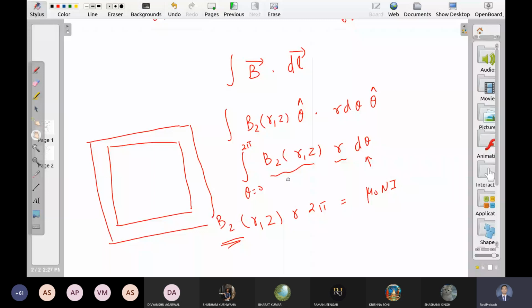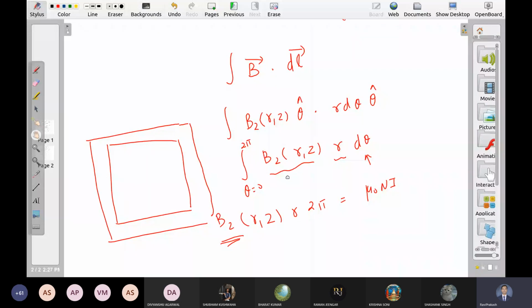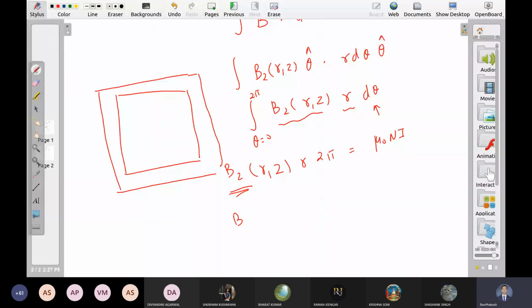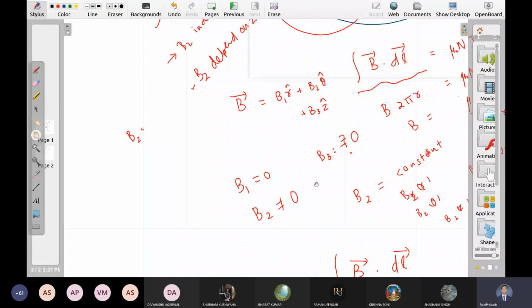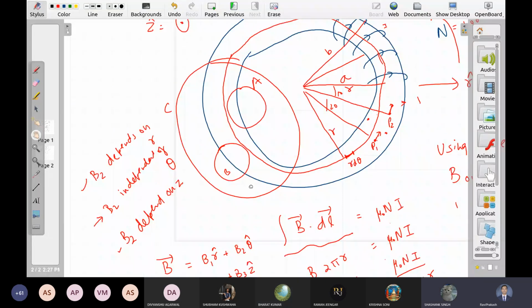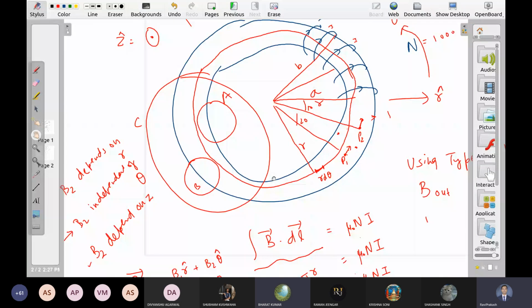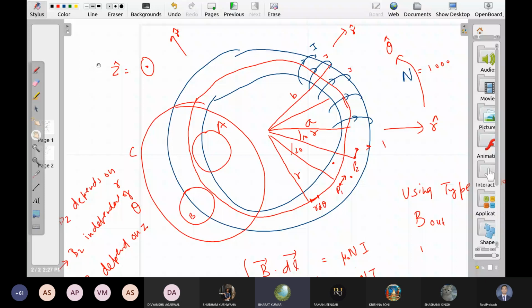Now you know the dependence. B2 is this. So it does not depend on Z also. It depends only on R. What about outside? It will be 0, sir. Why? Because if we consider a loop centered at that same center of the toroid and r greater than the dimension of the toroid, then the current inside the loop will be 0, sir.